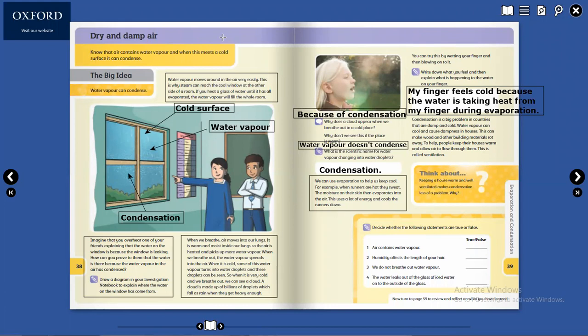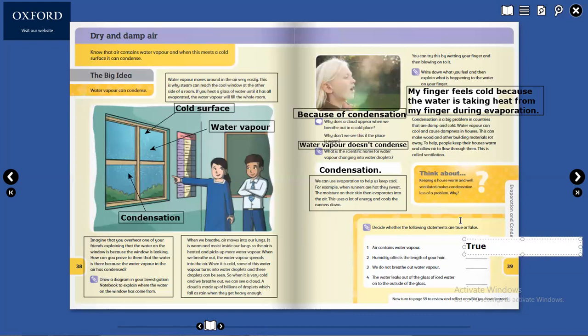Last part of this page: decide whether the following statements are true or false. Air contains water vapor. True or false? True. So you will write here true. Number one is true.